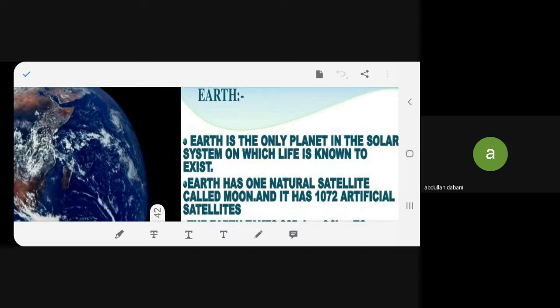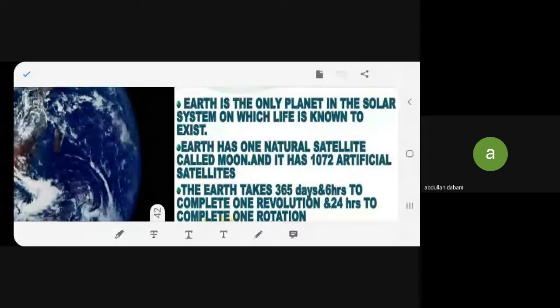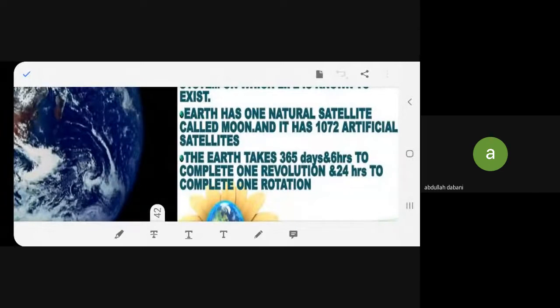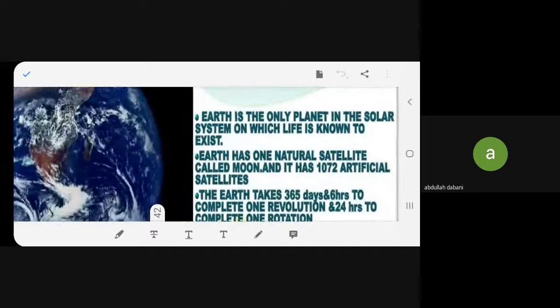Earth has one natural satellite called Moon, and 1,072 artificial satellites. The Earth takes 365 days and 6 hours to complete one revolution and 24 hours to complete one rotation.